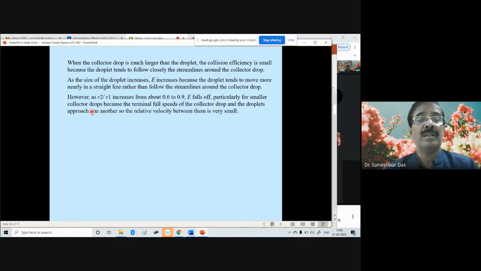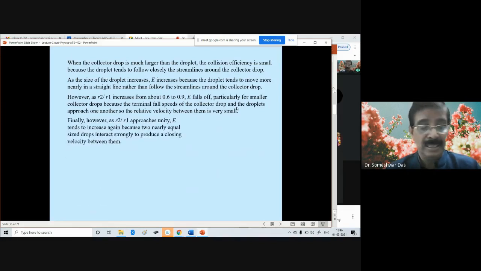for the smaller collector drops, because the terminal fall speeds of the collector drop and the droplets approach one another, so the relative velocity between them is very small. So it all depends upon the size distribution of the water droplets.